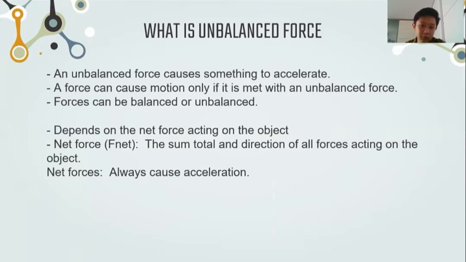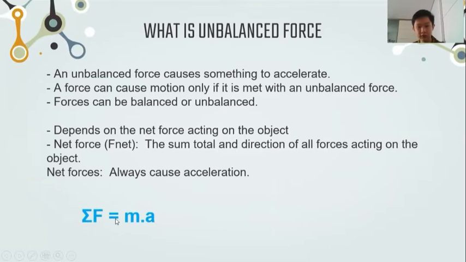A force can cause motion only if it is met with an unbalanced force. Forces can be balanced or unbalanced, depending on the net force acting on the object. What is this net force? Net force, or F net, is the sum total and direction of all forces acting on the object. Net forces always cause acceleration.